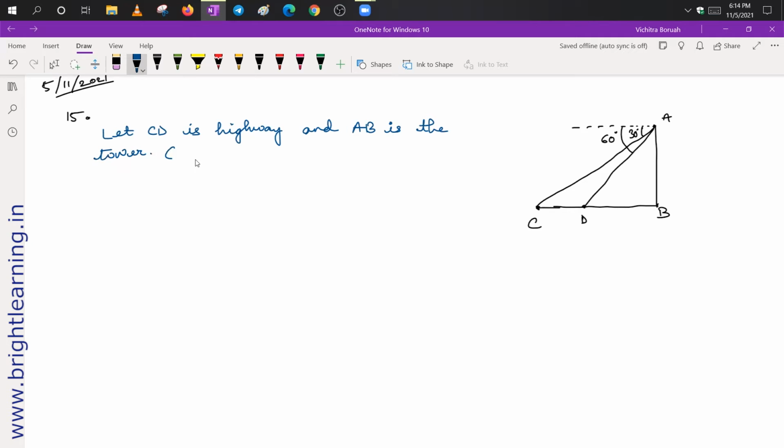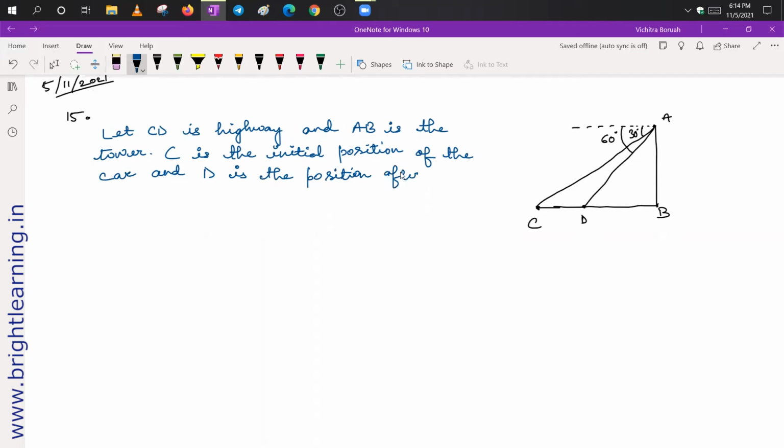Point C is the initial position of the car and point D is the position after 6 seconds.